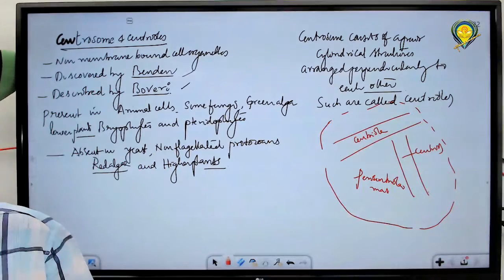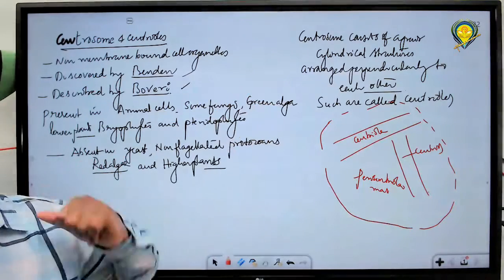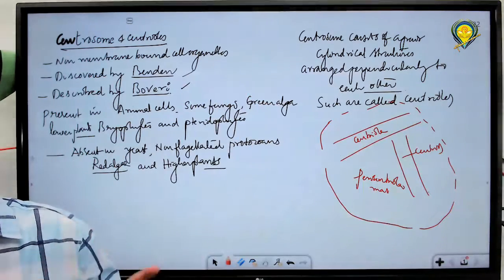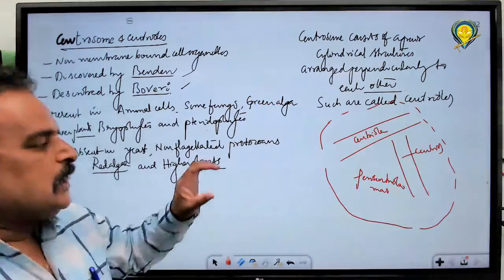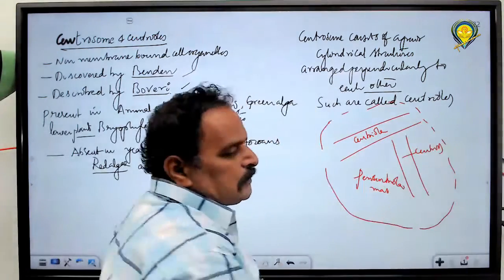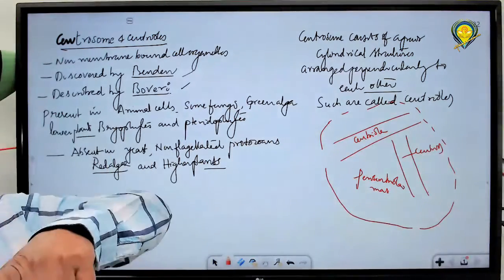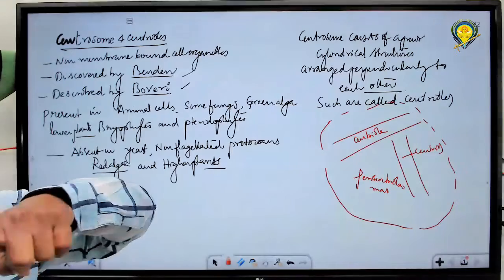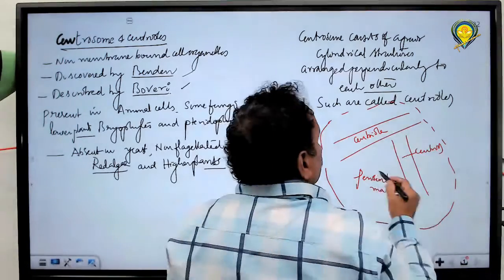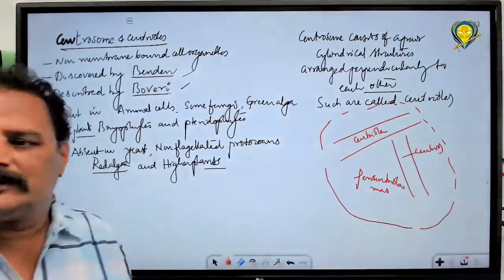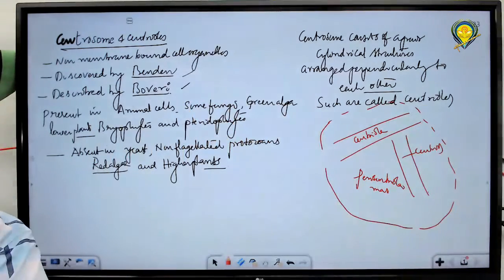Do you understand? The pair of centrioles is called a centrosome, and the centrioles are arranged perpendicularly to one another, covered by a mass of pericentriolar matrix.